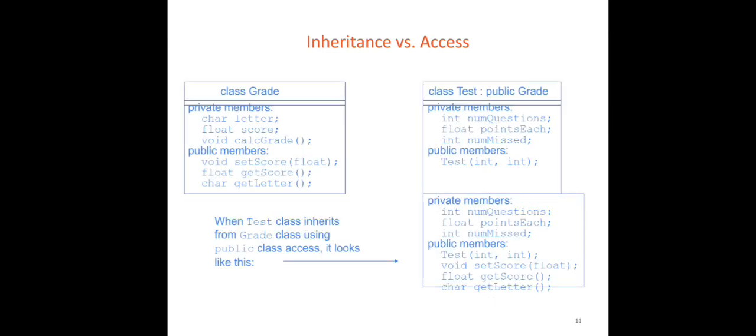Inheritance vs. access. Base class member access, private, protected or public, determines how the member is inherited and how it appears in the derived class.